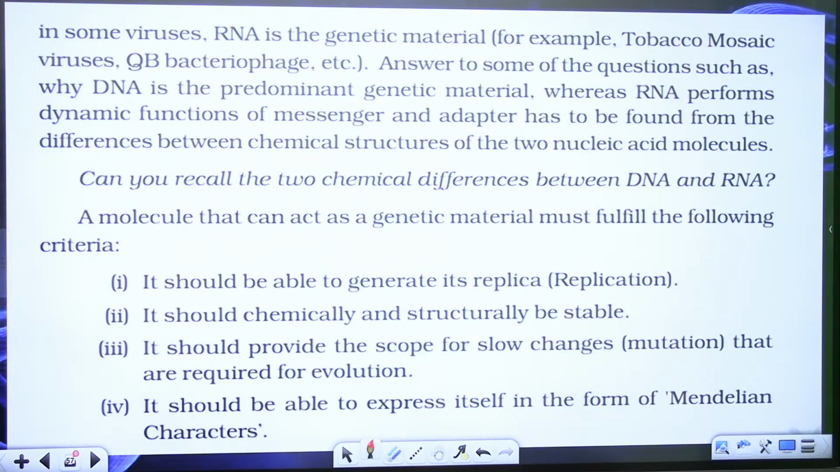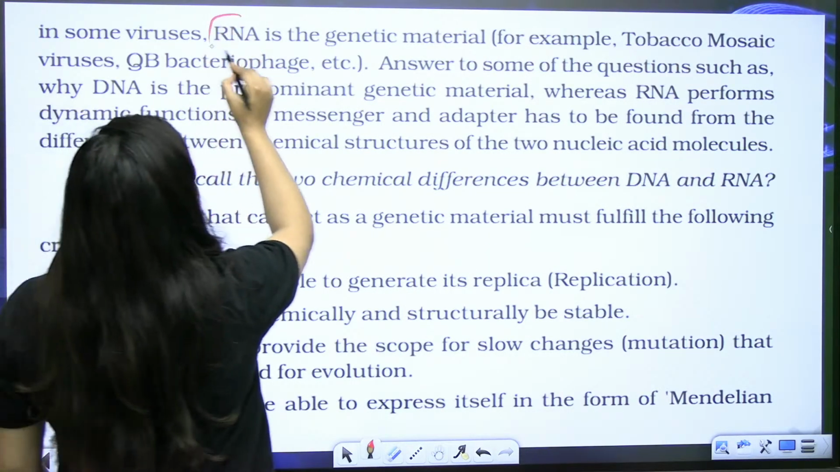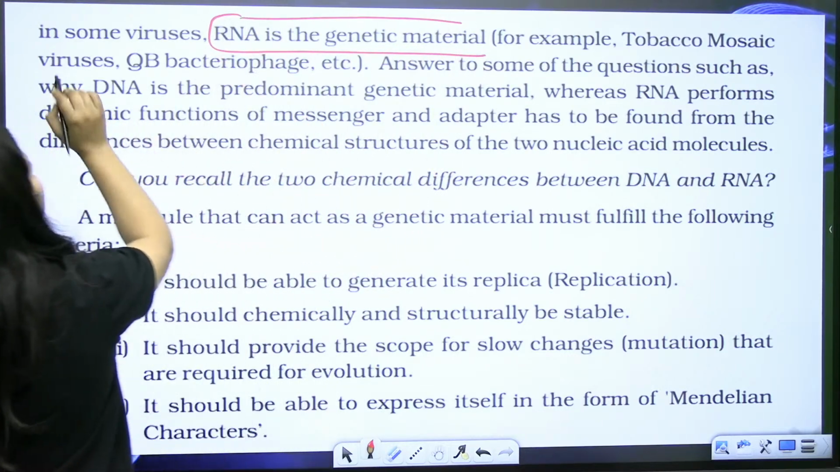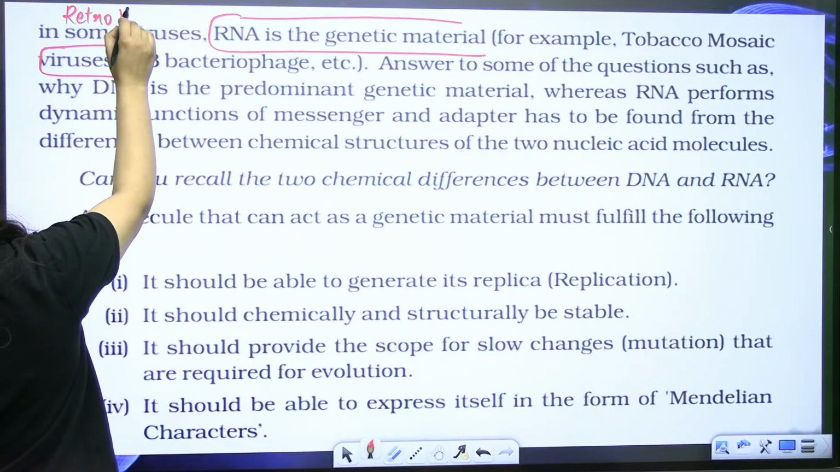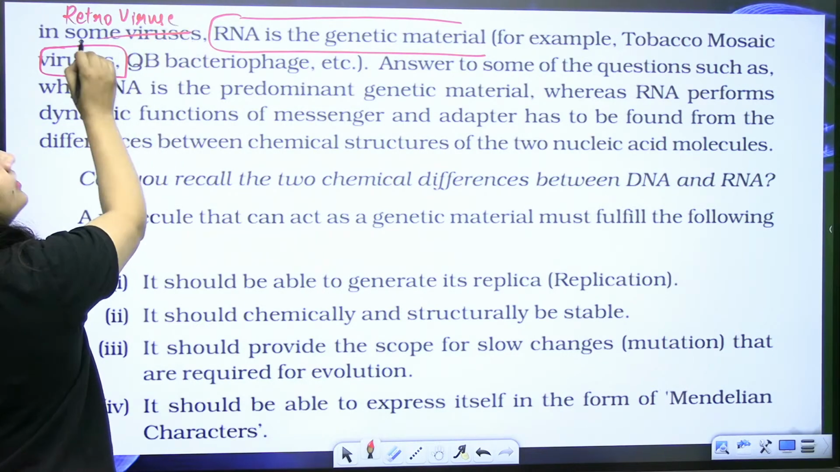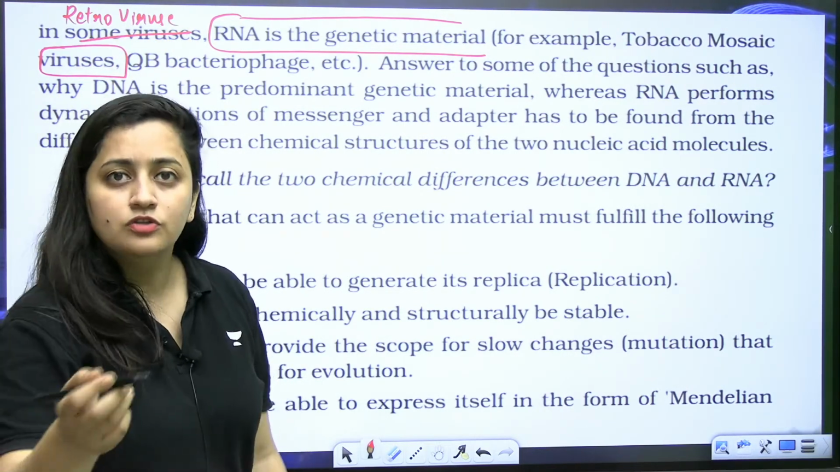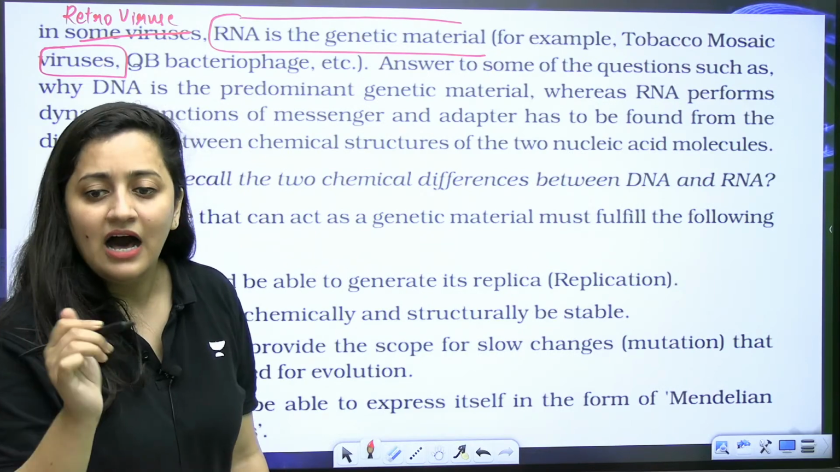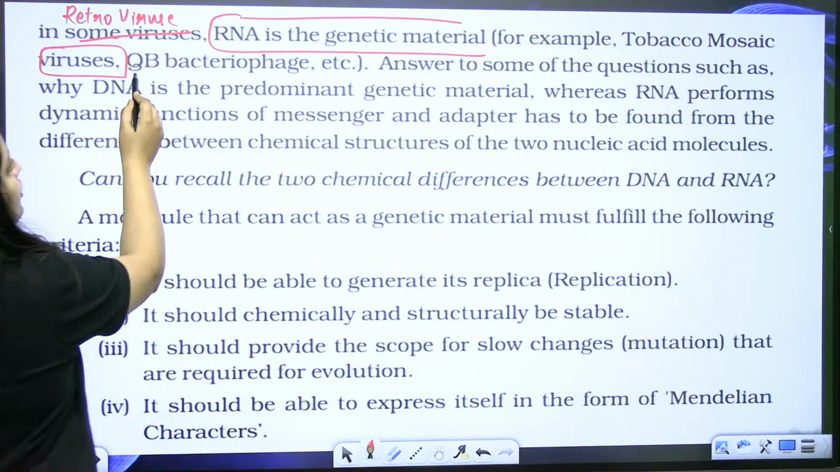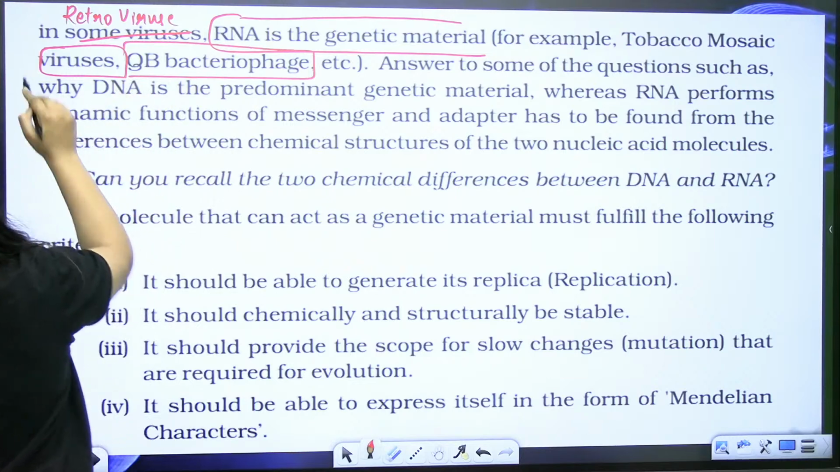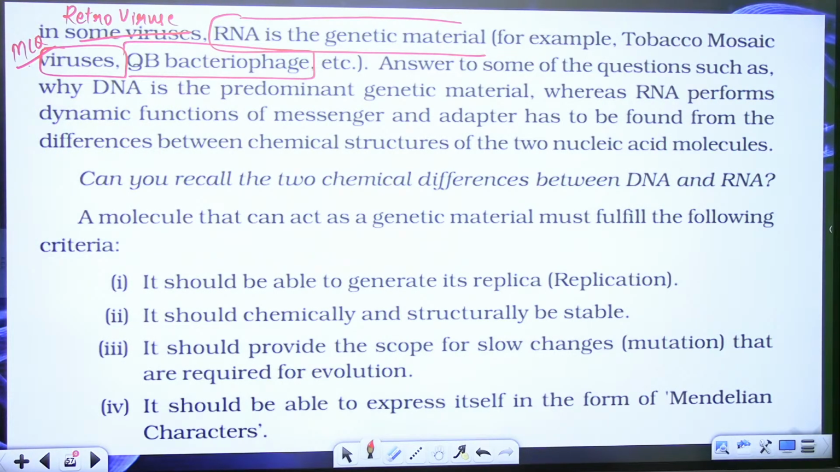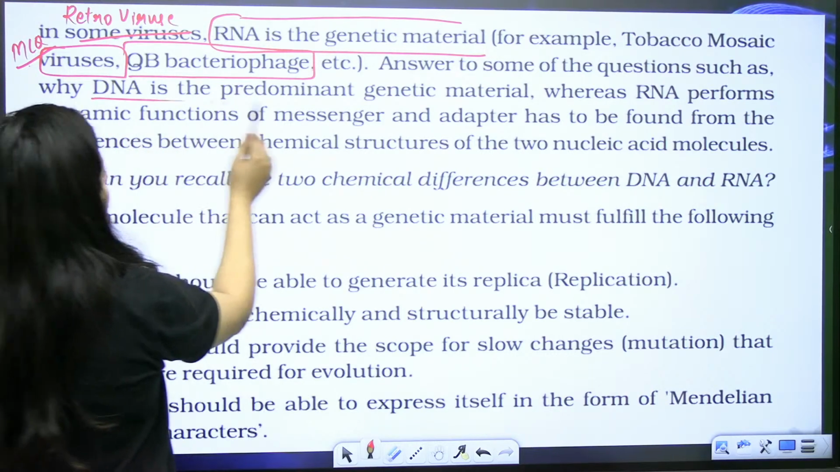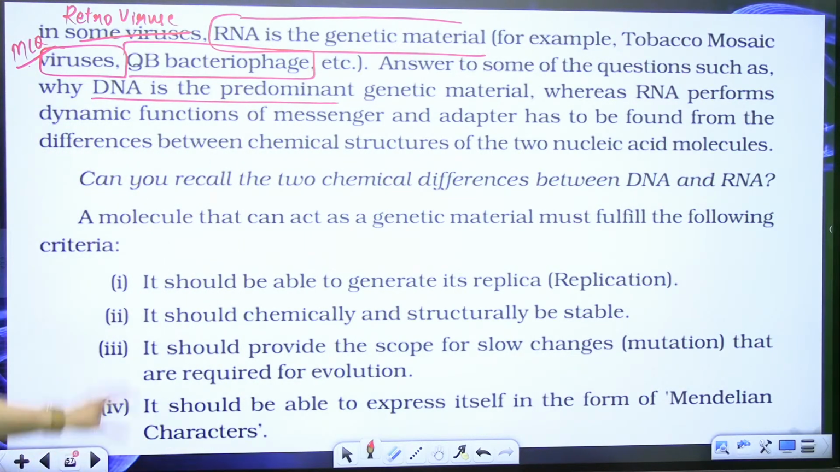Clear, bache? So you know that even RNA is also the genetic material in some viruses, and we call such viruses retroviruses. Like in plants, TMV, tobacco mosaic virus, is also an RNA virus. Your Qβ bacteriophage is also an RNA virus. So these examples are important. Please make the notes, bache. It is actually the DNA which is the predominant genetic material.